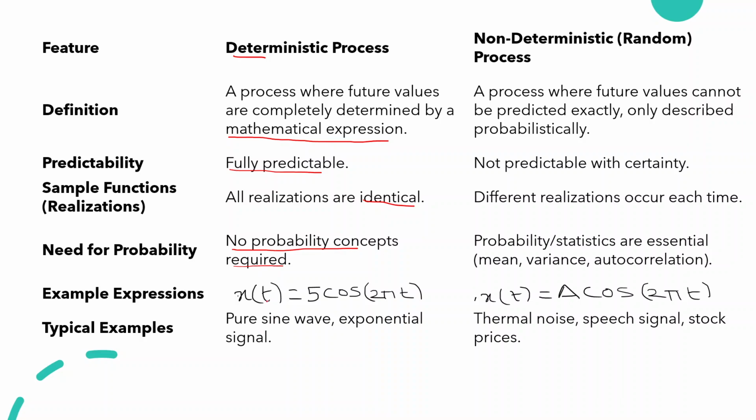A simple expression like x of t is equal to 5 cos 2 pi t is an example of a deterministic process. It is a simple sine or cosinusoidal signal.